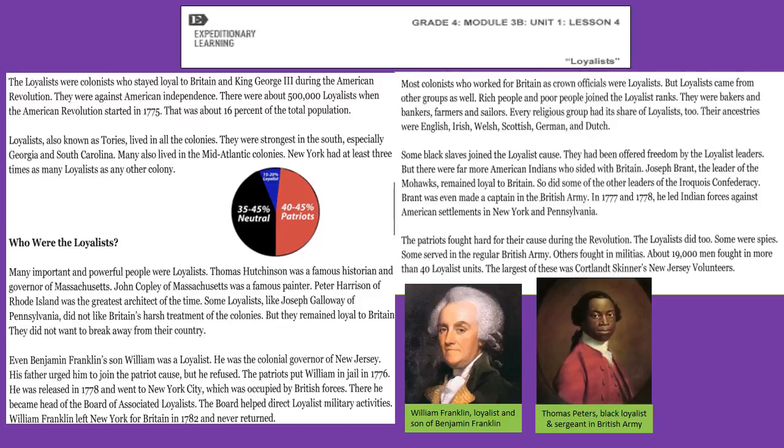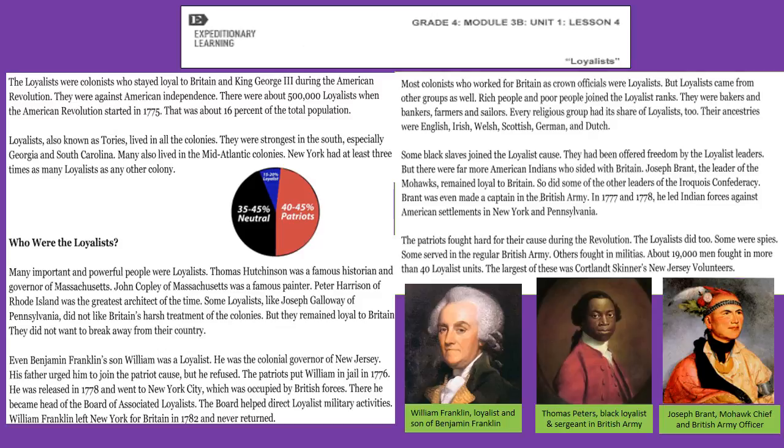But there were far more American Indians who sided with Britain. Joseph Brant, the leader of the Mohawks, remained loyal to Britain. So did some of the other leaders of the Iroquois Confederacy. Brant was even made a captain in the British Army. In 1777 and 1778, he led Indian forces against American settlements in New York and Pennsylvania.